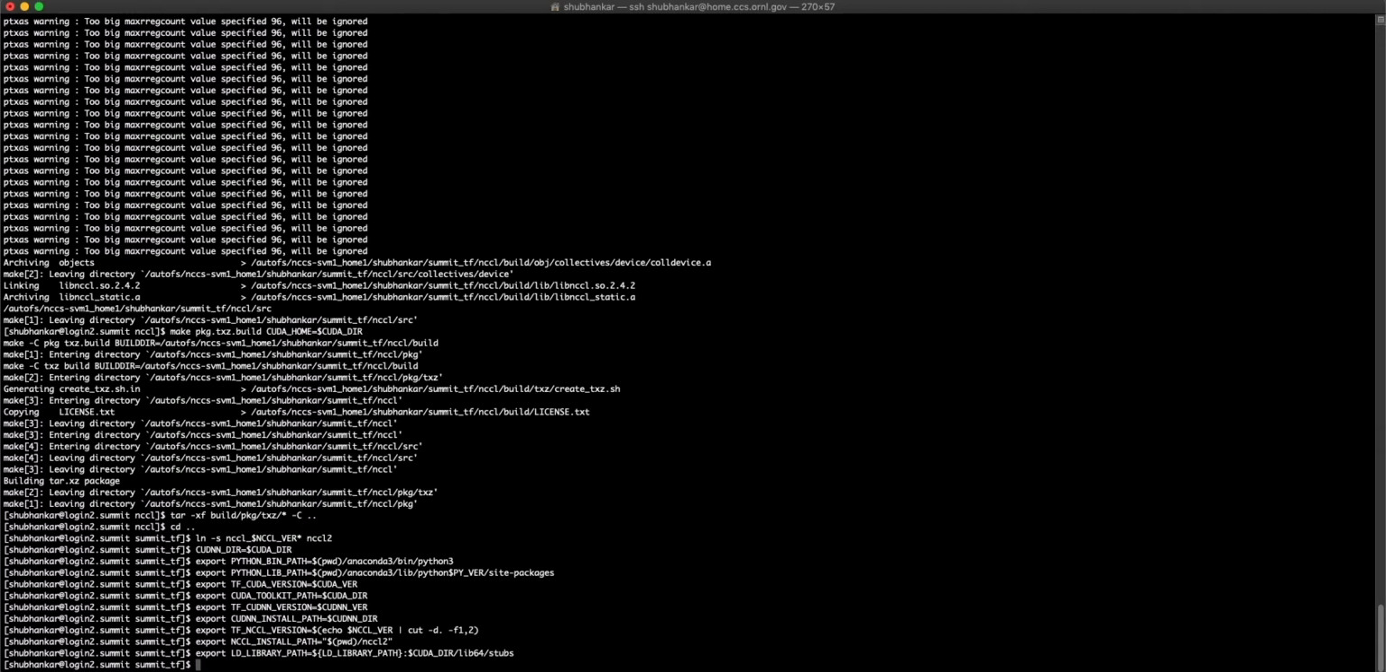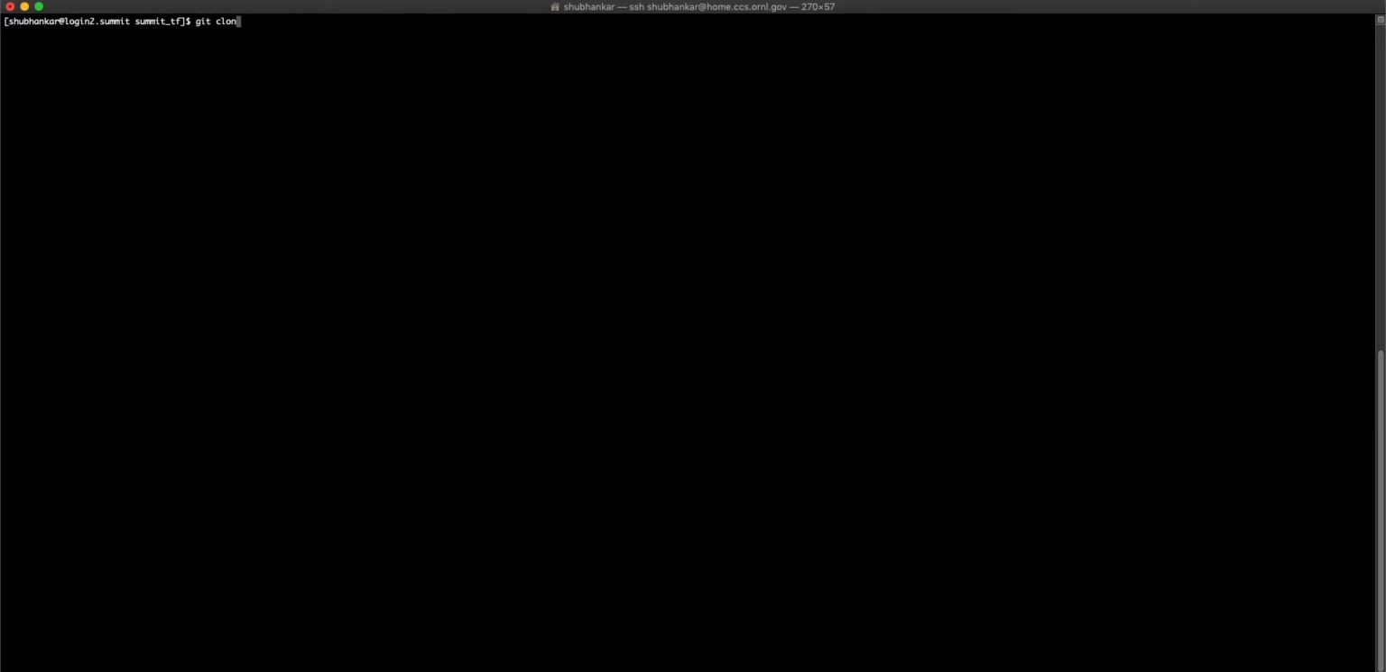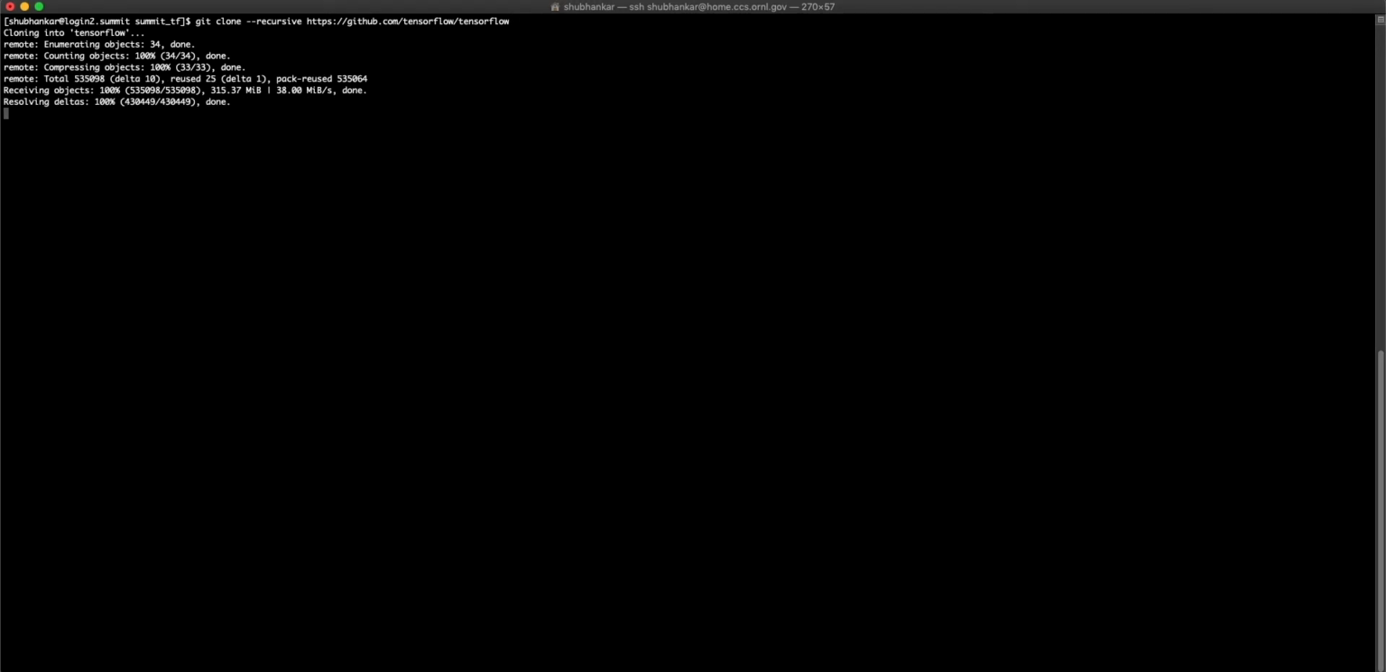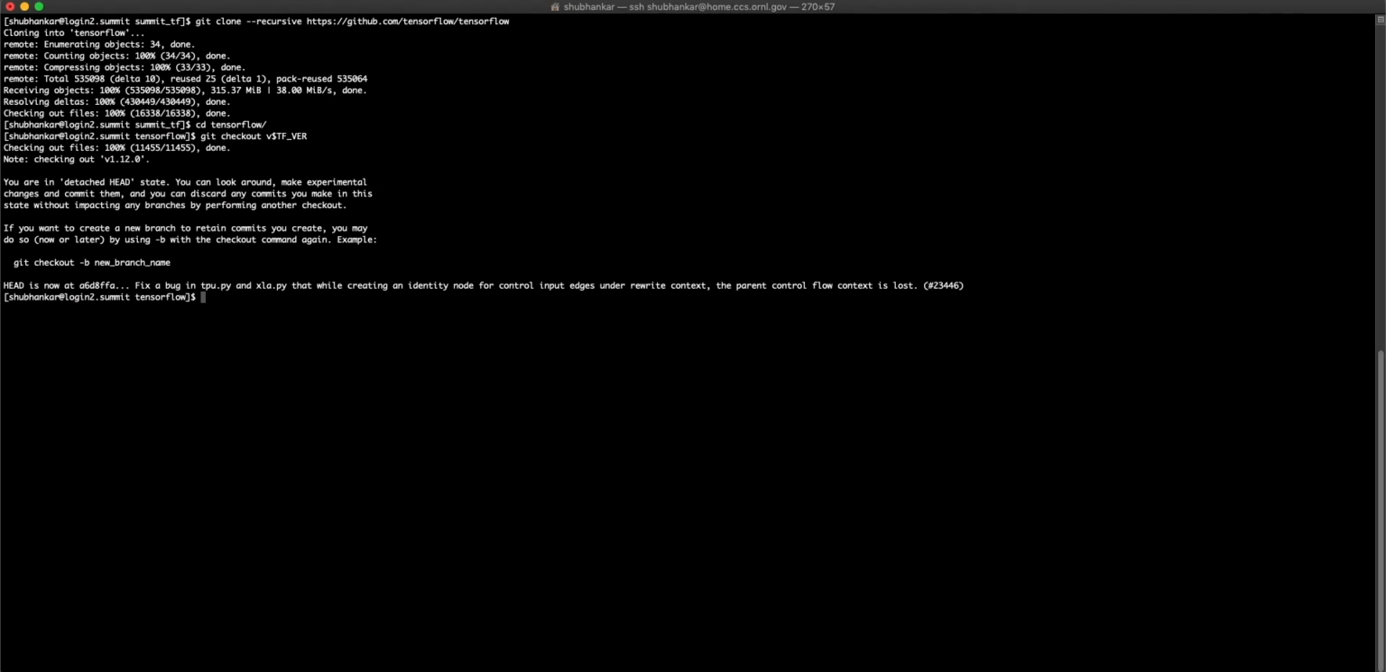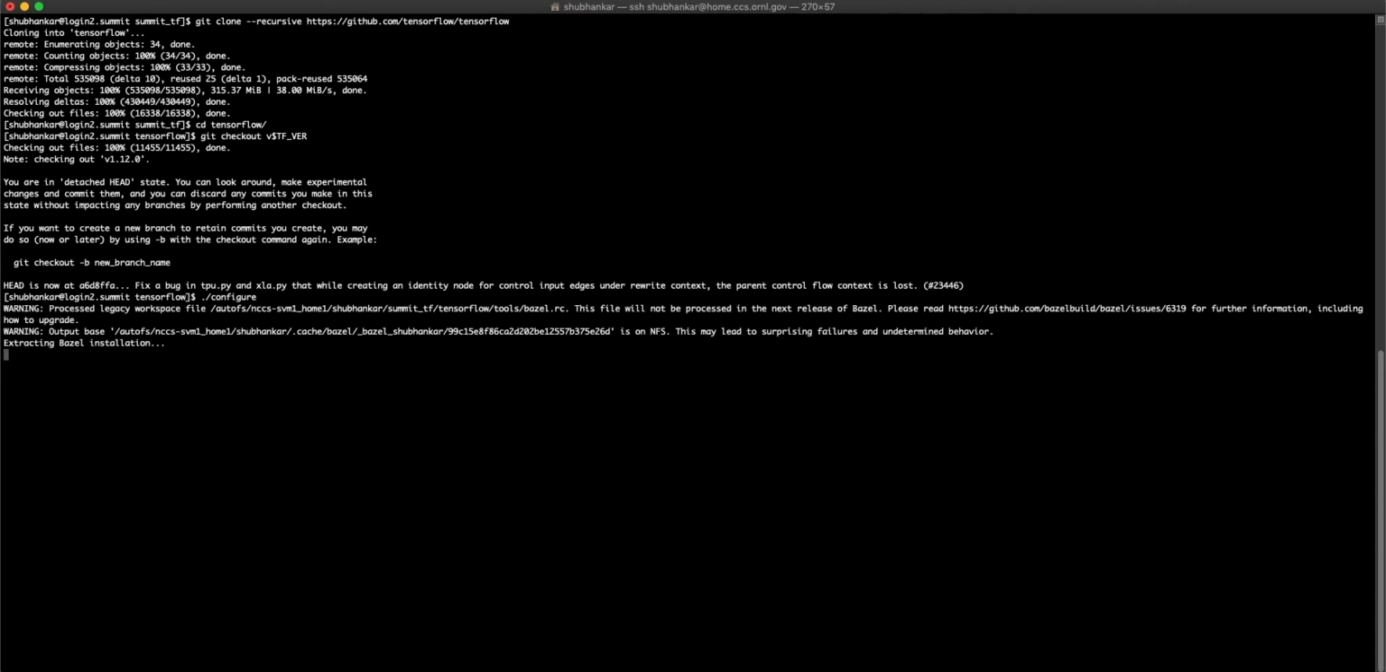Let's clear the terminal and download the TensorFlow repository from GitHub. Once it's downloaded, let's go inside the repository and check out the version 1.12. Now let's configure the installation by running configure and answering the configuration questions.